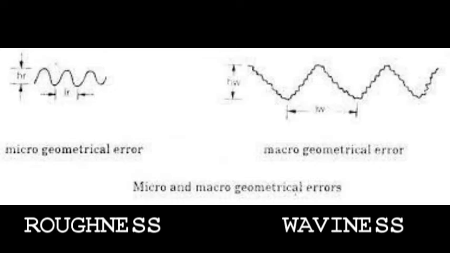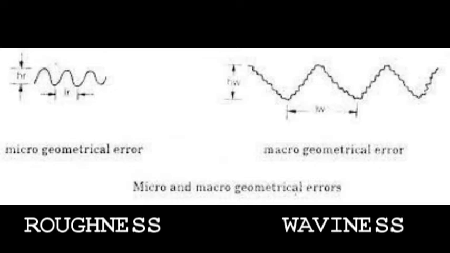So these constitute the micro geometrical errors. Primary texture, roughness, or irregularities of small wavelengths, or micro geometrical errors, come into one category. Here the ratio LR by HR, where LR is the length along the surface and HR is the deviation of the surface from the ideal one, denotes the micro errors, which are less than 50. So LR by HR is less than 50.